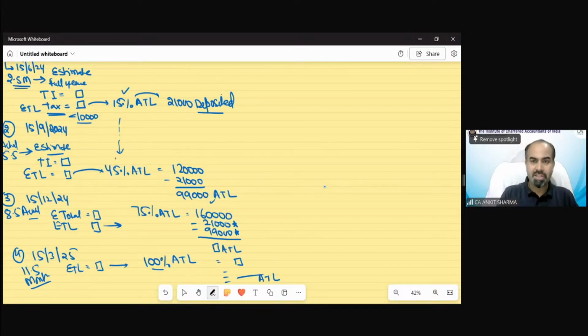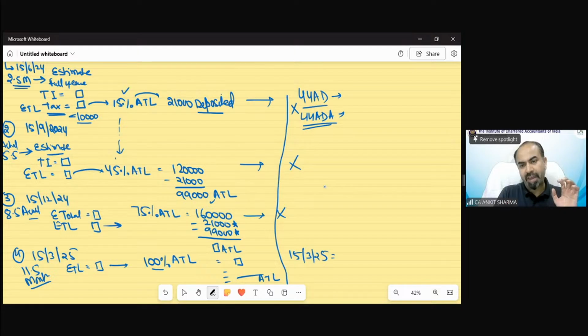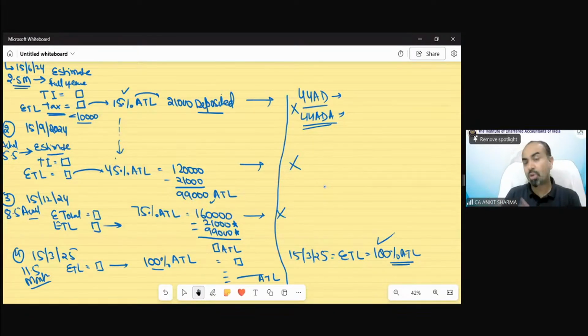If you are running a business which is under the presumptive taxation scheme, 44AD, 44ADA, etc. Remember the PGBP? In those cases, the first 3 dates are not applicable. No advance tax liability needs to be calculated if you are under section 44AD or 44ADA. Only at the last date, on 15th of March 25, you have to calculate your estimated tax liability. 100% needs to be deposited on this date. So for these presumptive taxation schemes, there is only a single date for advance tax liability deposit with the firm.